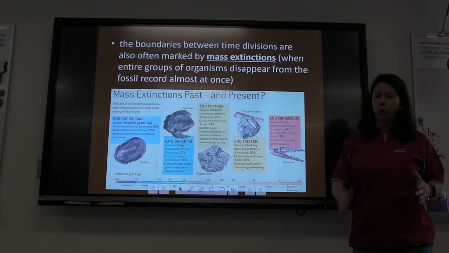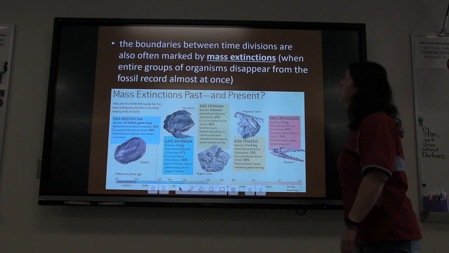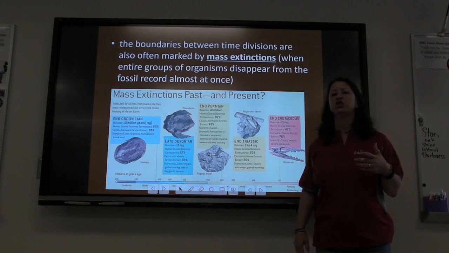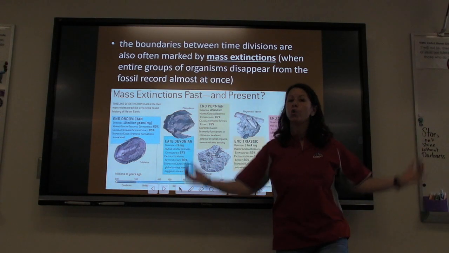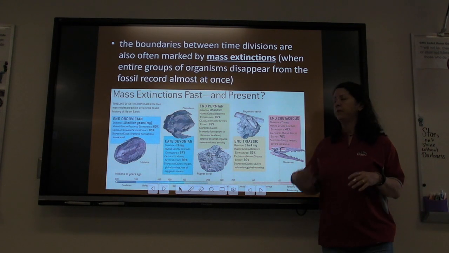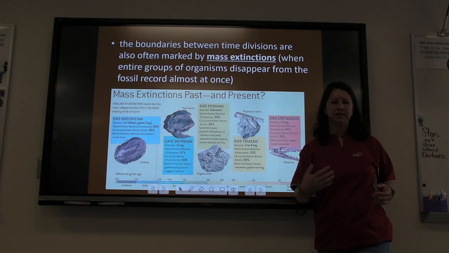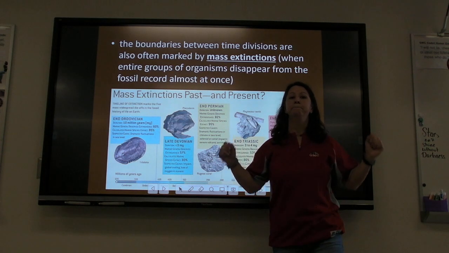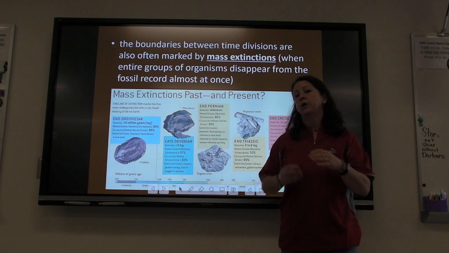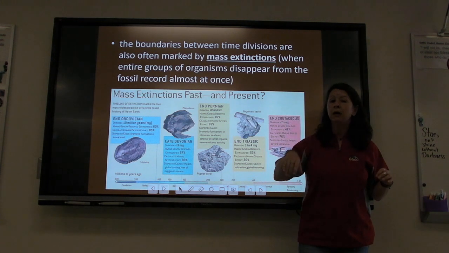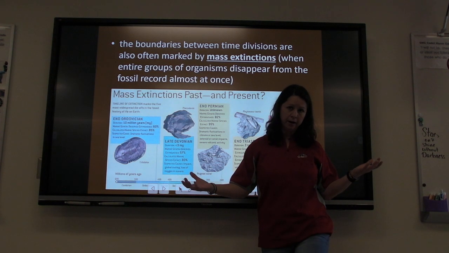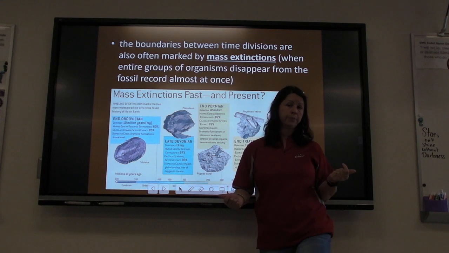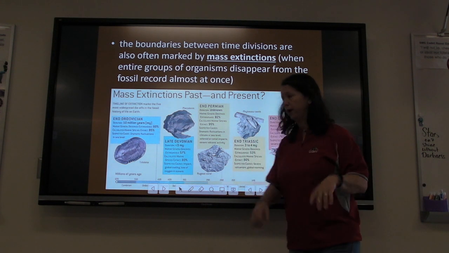Now, the boundaries between these geologic time periods are also often marked by mass extinctions. Now, mass extinction is when an entire group of organisms disappears from the fossil record almost at once. Now, almost at once, when you're talking about 4.5 billion years, is not really quick, okay? It took a couple million years for the dinosaurs to disappear. But geologically speaking, when you're talking about the history of the earth, that's really quick, okay? But it's not quick like we think of quick, all right?